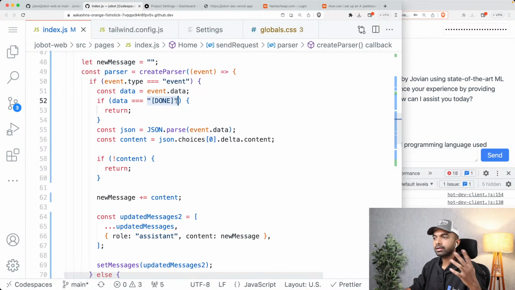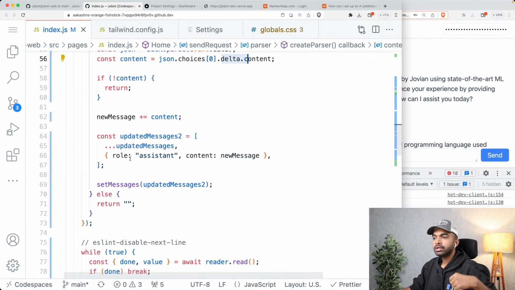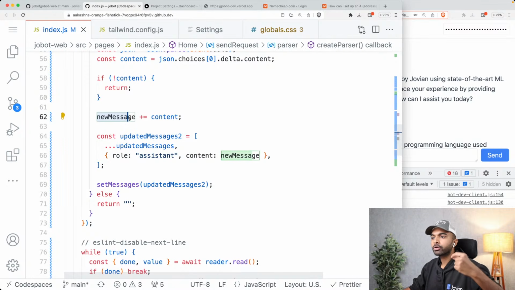It is going to check whether the stream is done. If it's not, then it's going to get the data. From the data, it's going to get the choices. And this time it's not a message, but just a delta, which is basically the additional part of the message. And it's going to just add that into the new message. So it's going to keep adding to the variable called new message, and it's going to keep updating the state. Okay. So the details here don't matter.